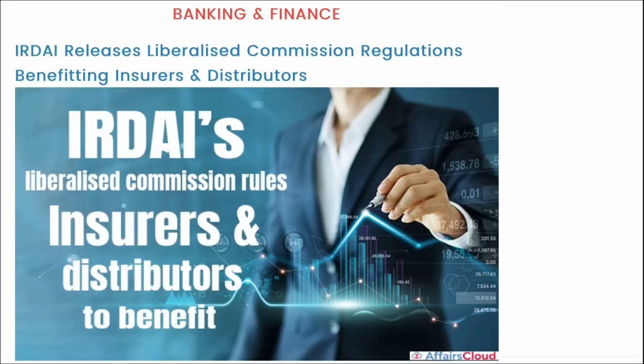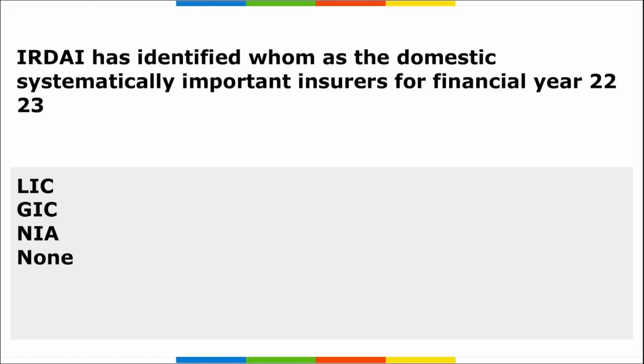Next, IRDAI has released liberalized commission regulations benefiting insurers and distributors. Next news, IRDAI has identified whom as the domestic systemically important insurers for financial year 22-23? I repeat, IRDAI has identified whom as the D-SIIs, that is domestic systemically important insurers for fiscal year 22-23?